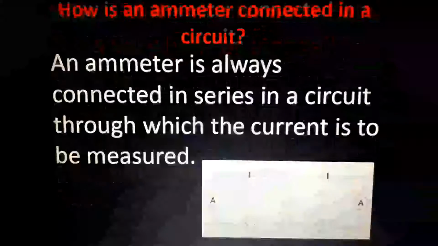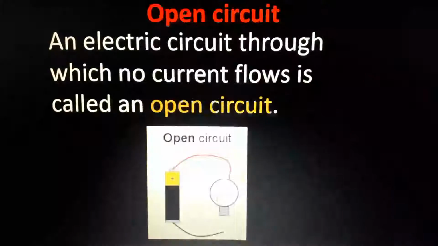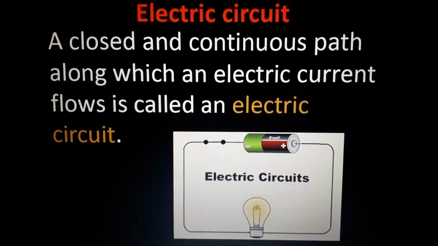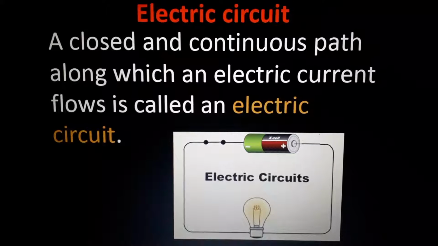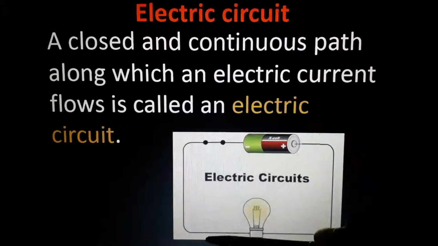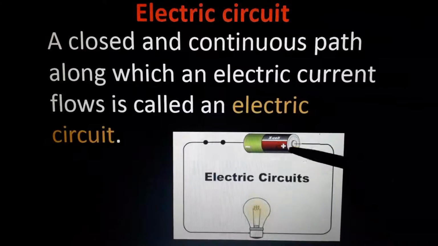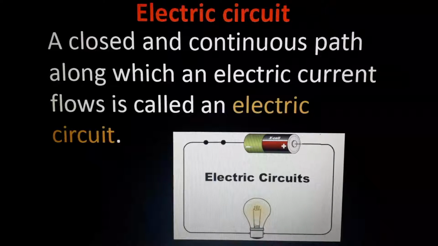Okay, so let us start with circuits. How many types of circuits are there? We will derive the equations for electric current. First one is the electric circuit. Let's see what it is. A closed and continuous path along which an electric current flows is called a circuit. Simple thing: a wire will be there, a power source will be there, and electrical appliances or load will be there.